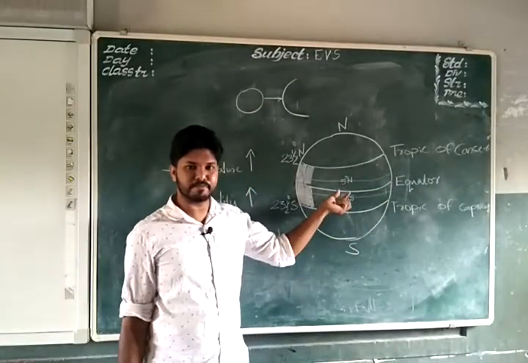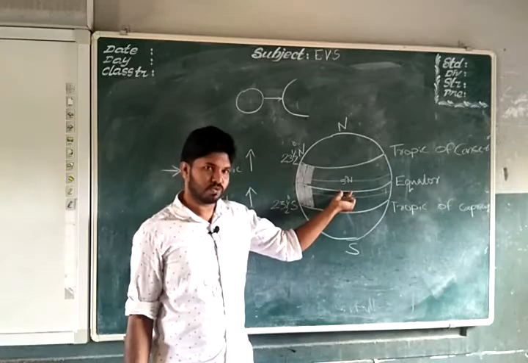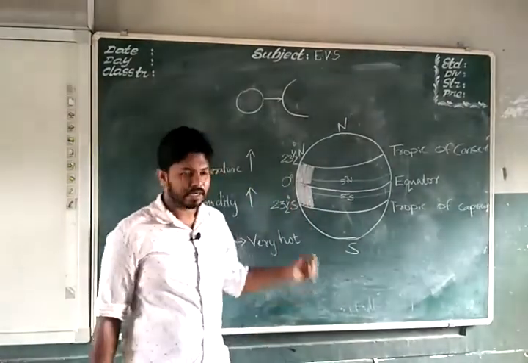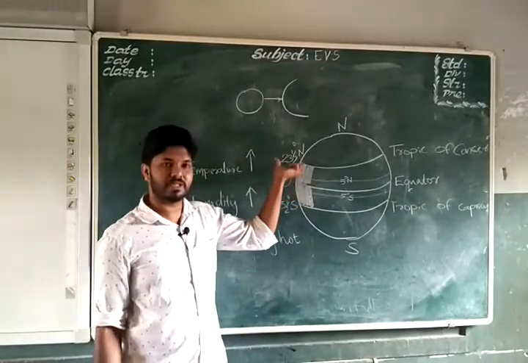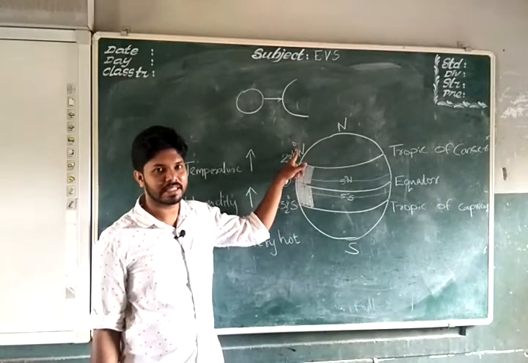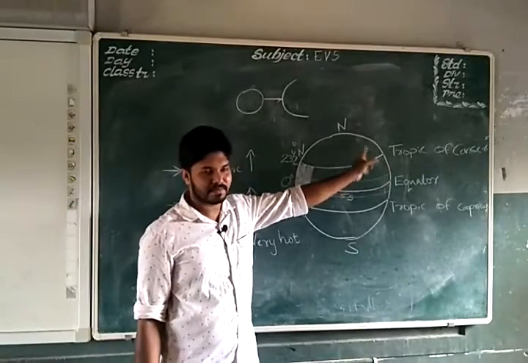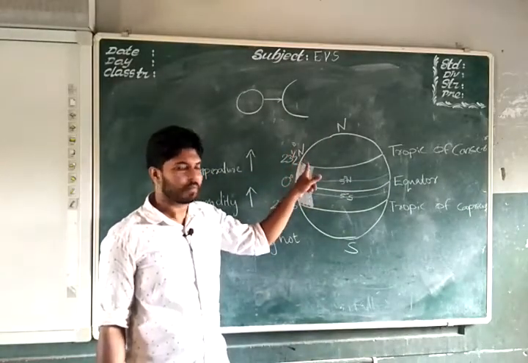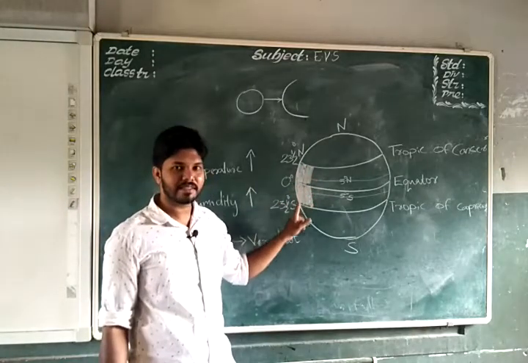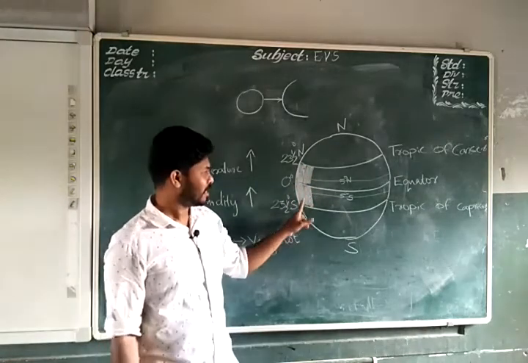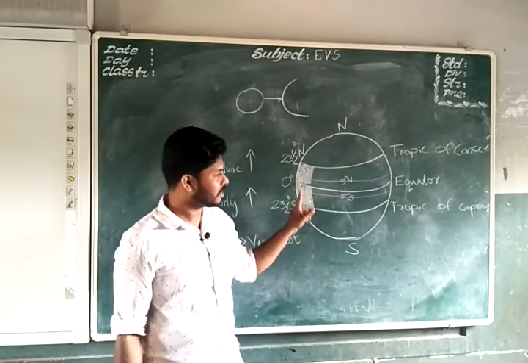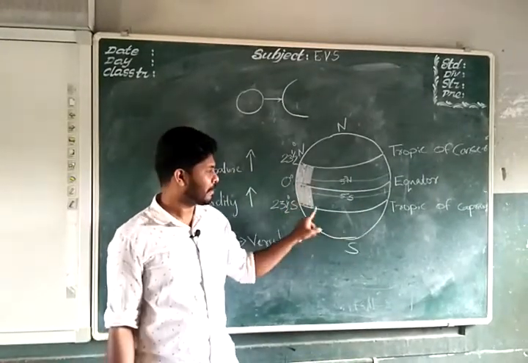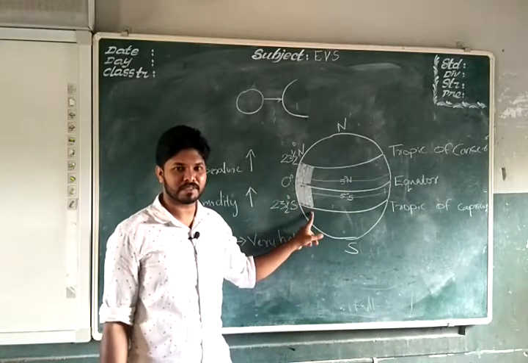So torrid zone is in between equator. Equator is how much degree? 0 degree, isn't it? In between 0 degree and 23.5 degree north, that is Tropic of Cancer. In between equator and Tropic of Cancer, and here in between equator and 23.5 degrees south, that is Tropic of Capricorn in the south hemisphere.